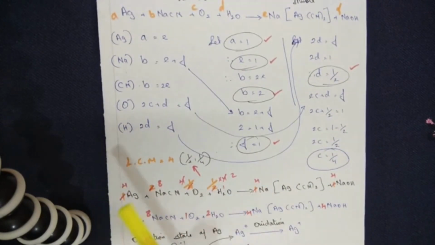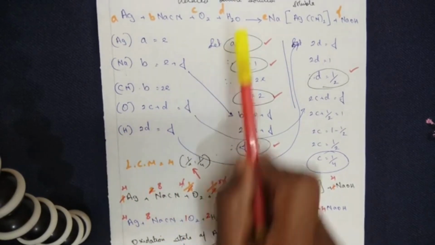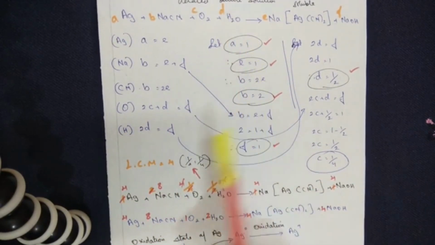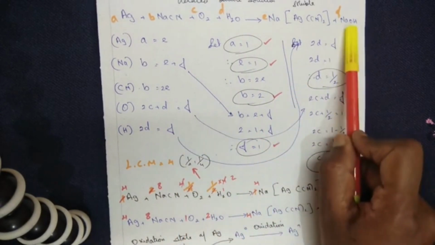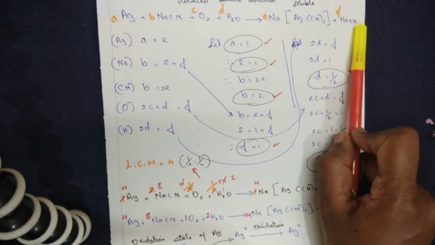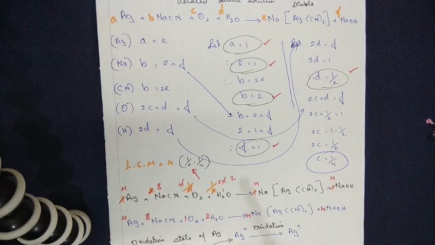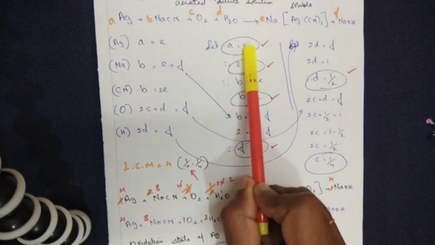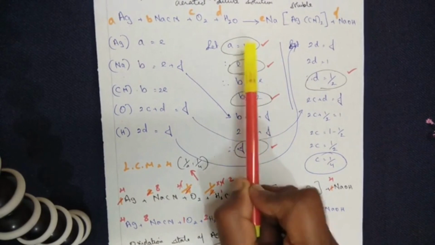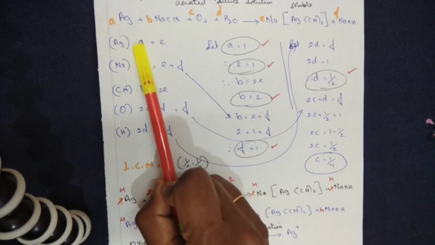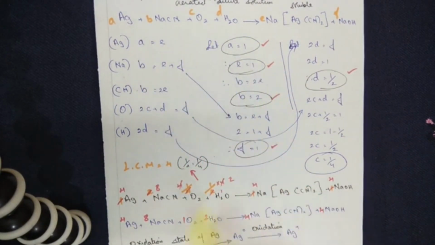Next I am moving on to hydrogen. How many times hydrogen do I have? 2 times, so 2D is equal to, how many times hydrogen on the other side? Only 1. So 2D is equal to F. Now as usual I have taken the value, let A be equal to 1. If A is equal to 1, what is the value of E? E is also equal to 1.